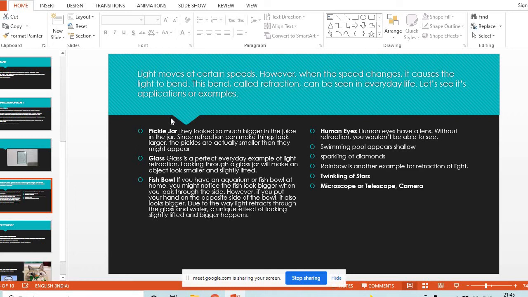Stars twinkle due to refraction of light. But there is no glass, so why do the stars twinkle? Can you give the answer? Because of the atmosphere. Very smart. See, the atmosphere has different layers and their density is different. So the light bends many times, and because of this random bending of light, the stars twinkle. And refraction also takes place in the working of microscopes, telescopes and cameras.